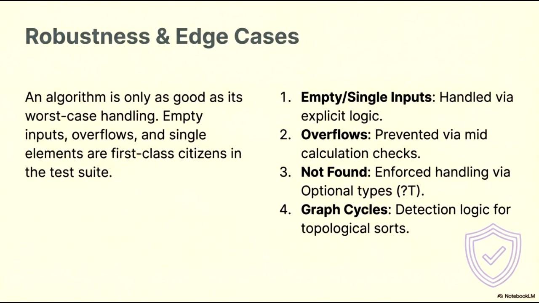Robustness and edge cases are critical because an algorithm is only as reliable as its handling of worst-case scenarios. In our approach, empty inputs, overflows, and single elements are treated as first-class citizens within the test suite to ensure comprehensive coverage. We manage empty and single inputs through explicit logic to maintain stability. Overflows are proactively prevented by utilizing mid-calculation checks. To handle instances where a result is not found, we enforce type handling via optional types. Lastly, we include specific detection logic to identify graph cycles, which is essential for the integrity of topological sorts.